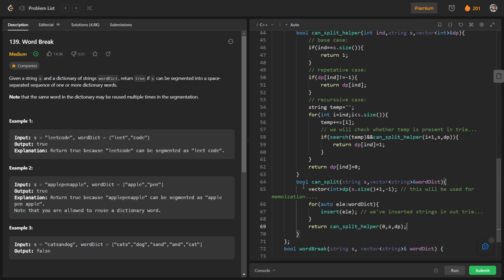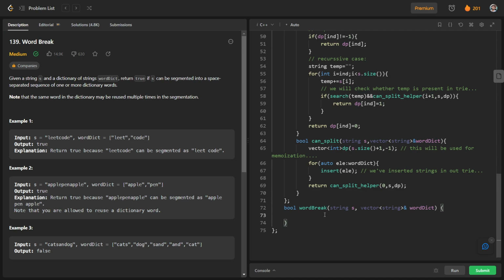So in this way, this can split function will return whether the string s can be split into these strings or not. And again, coming back to our word break function, we will have to fetch this function. So for this we will have our object, tr, which is an object of Trie, and we will just return tr dot can split, and the parameters will be s and wordDict.